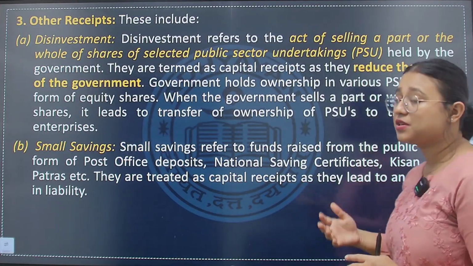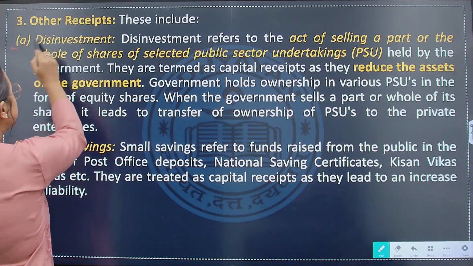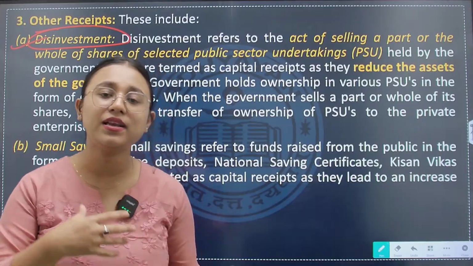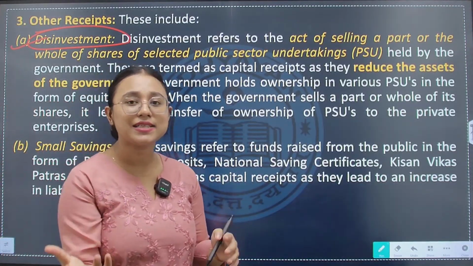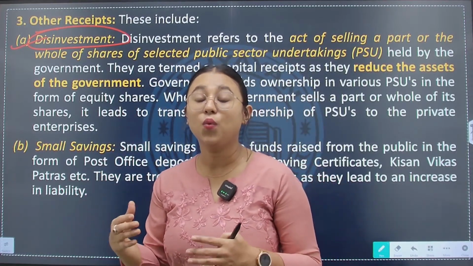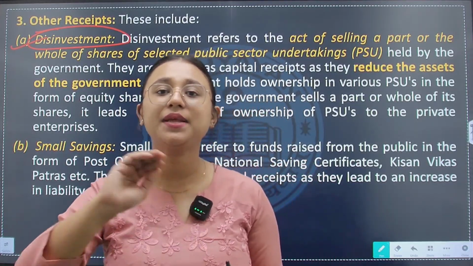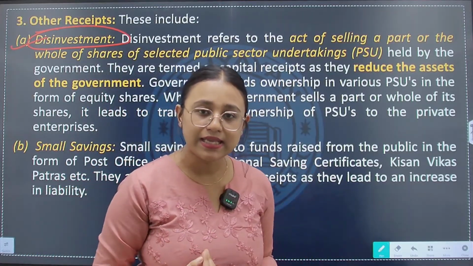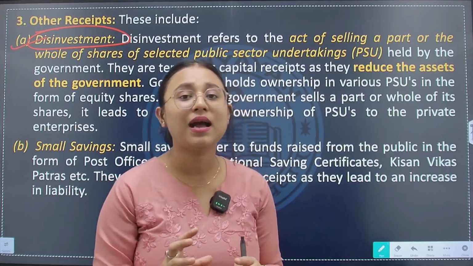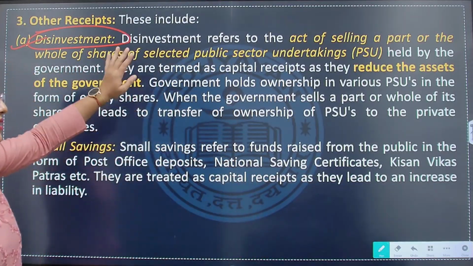Again other receipt which includes a part of capital receipt of the government is disinvestment. What is disinvestment? I have already discussed with you. When government sells a part of its asset, a loss making asset, to a private entity for making it work at the best possible way, the government has directly sold an asset. For a point of time it is earning a money, but that earning comes at the cost of loss of an asset of the government. Therefore it will be part of capital receipt.